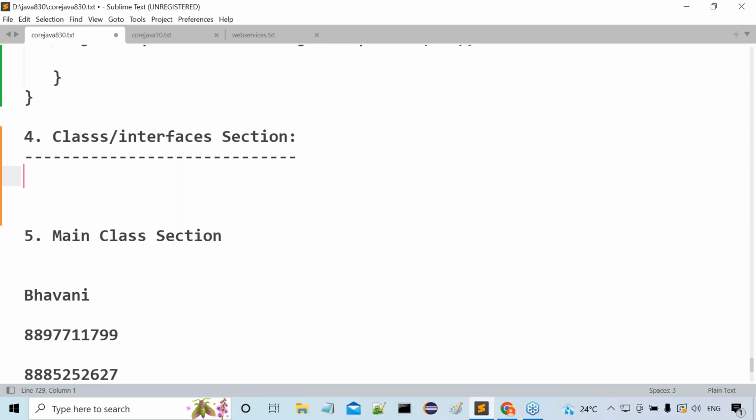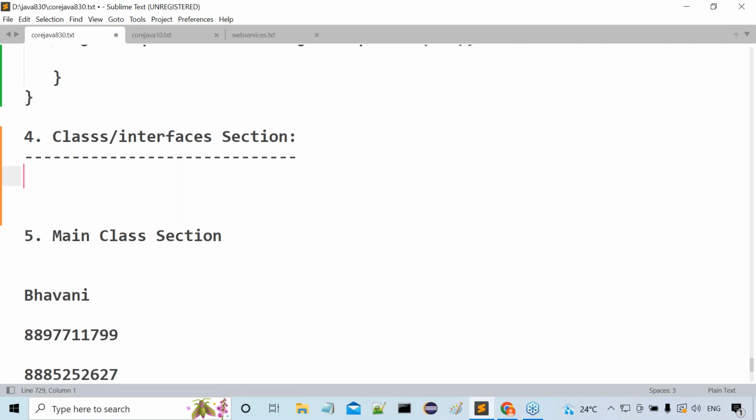Student is representing a group, a group of students or not? Employee is also representing a group of employees. A person is also representing a group of persons. Animal is representing a group of animals. Understand my point here? To represent a particular group, we need to go for classes. In Java programming, to represent a group of elements as a single entity, we have to go for classes. But the interfaces part we will discuss later, not required.